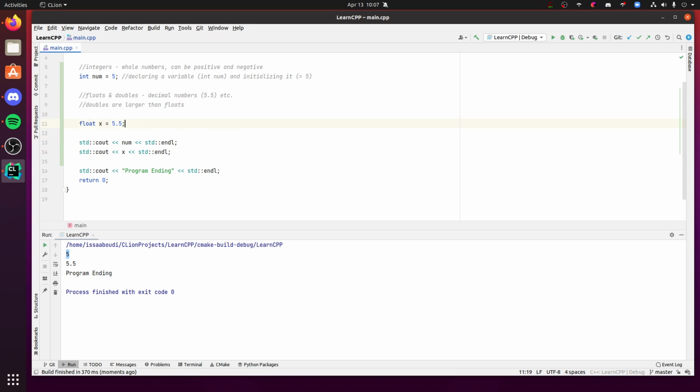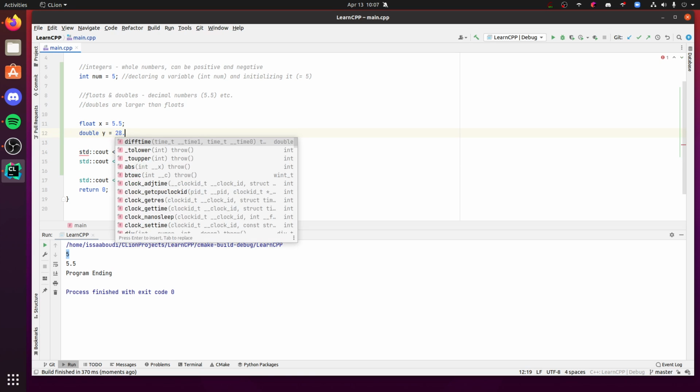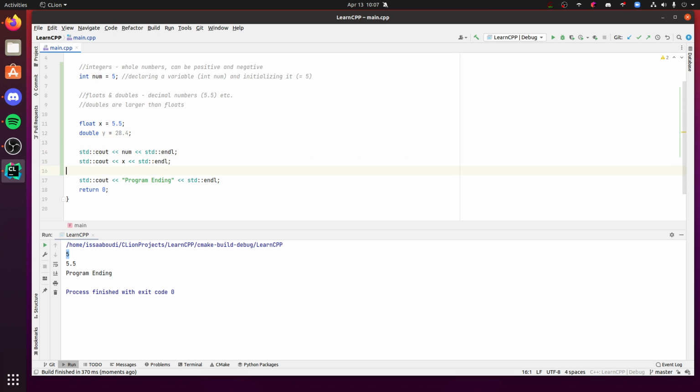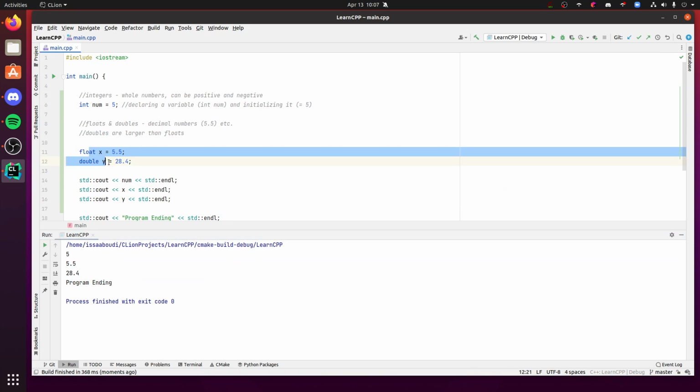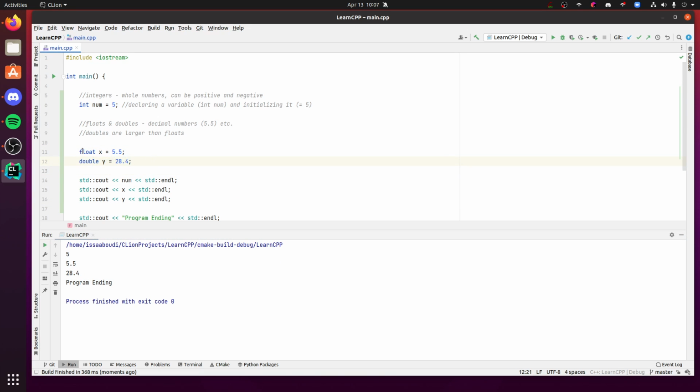And of course we can do the same thing with a double. If I say double y, and let's use some other number, let's do 28.4. If I do the same thing but change this to y, it works pretty much the same. Realistically, the size is not going to matter in an academic context, but let's say you're working with NASA, trying to get rockets into space, and you really need that precision. You need to know some number to like the 20th decimal place. That's where this versus this would factor into your decision making.